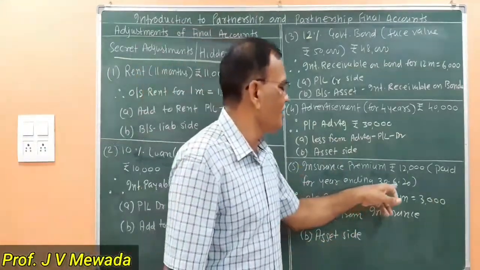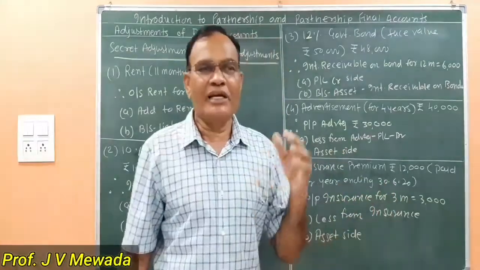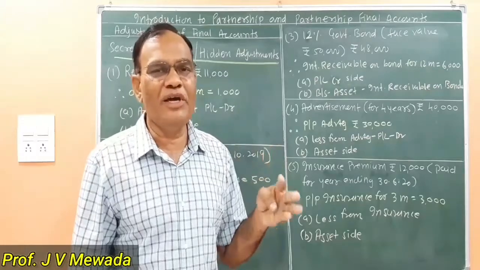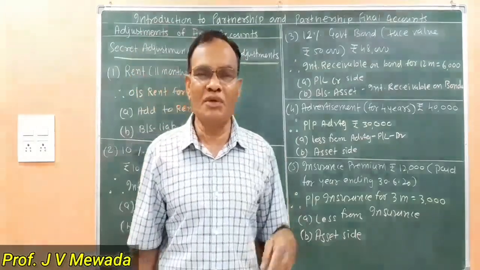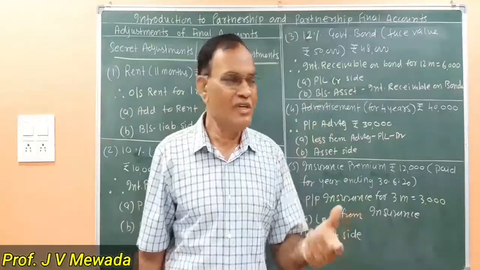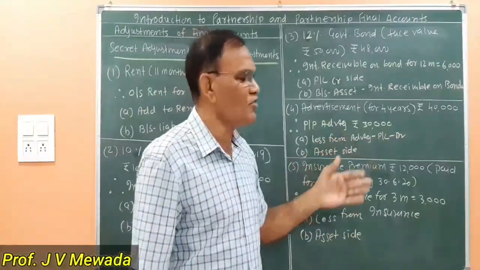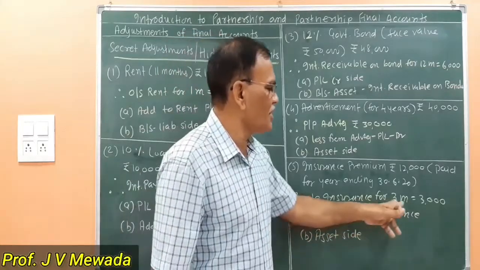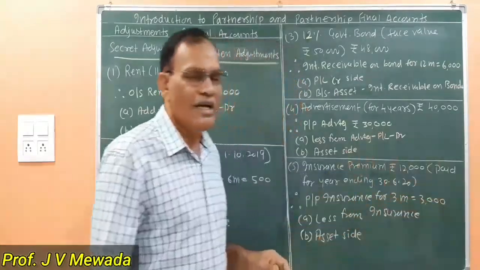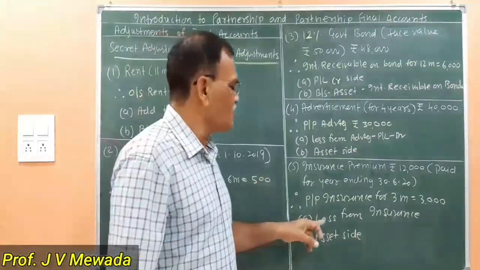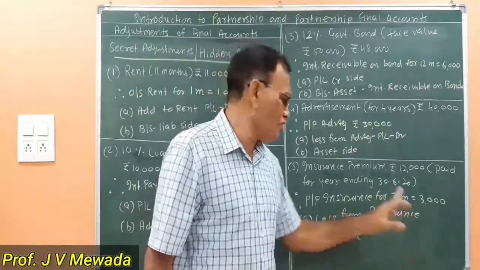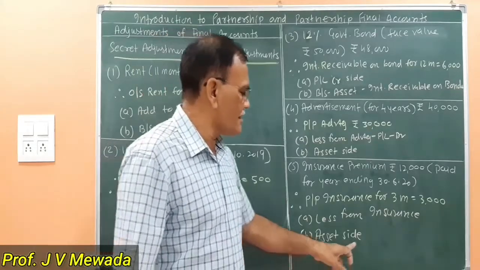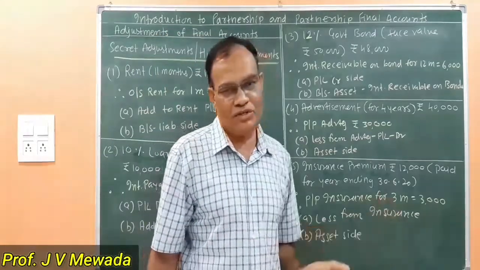Now when will the year end? On 30th June. And our accounting year ends on 31st March. So April, May and June. So we have paid insurance premium in advance for 3 months. So 12,000 for 12 months, so for 3 months, 3,000. So prepaid insurance for 3 months is equal to 3,000, and we have the normal effects: less from the insurance because it is a prepaid insurance, and second effect on the balance sheet asset side we will show prepaid insurance.